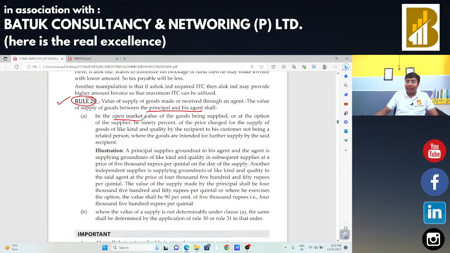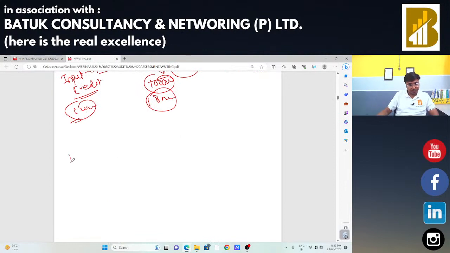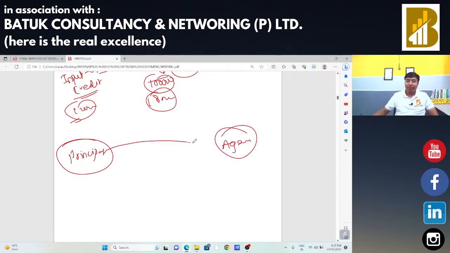So, open market value of goods being supplied, or at the option of the supplier, he may take 90% of the price charged. First option is whatever will be the open market value. Suppose principal and agent: the principal is going to make the supply to the agent and the open market value of those goods is 1 lakh rupees.